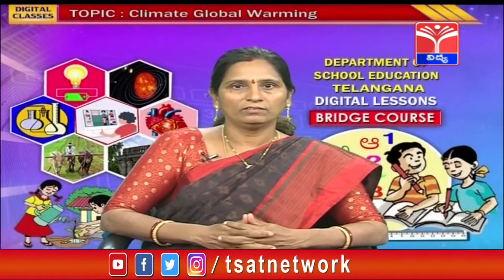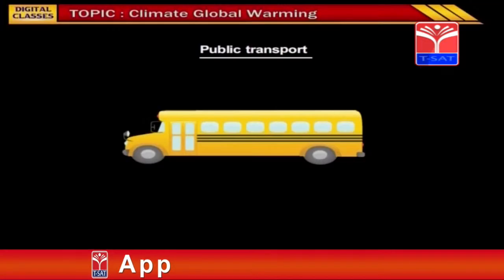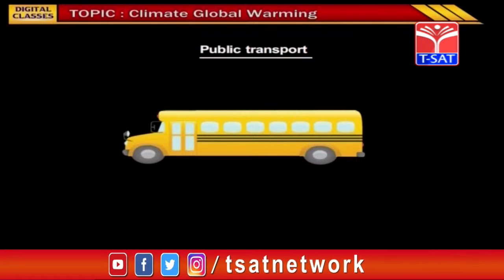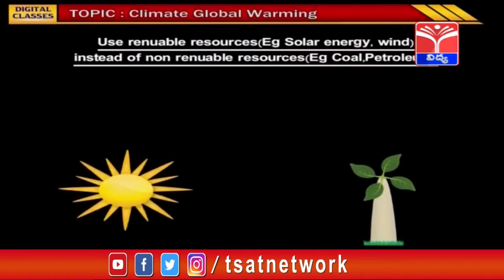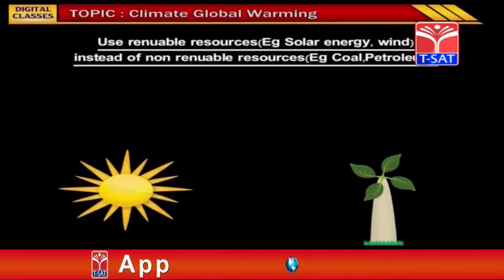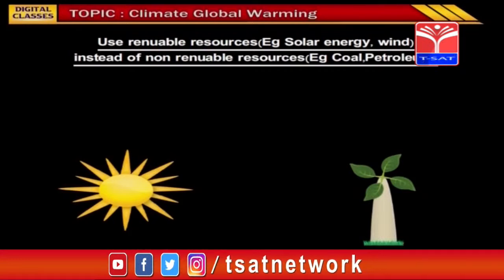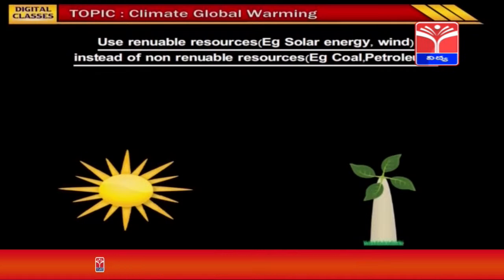Now let us see what measures we can implement to prevent global warming. Children, look at this image. This image shows a public transport vehicle. By using public transport instead of independent vehicles, we can reduce the burning of fossil fuels, thereby reducing global warming. Use of renewable resources, for example solar energy and wind, instead of non-renewable resources, for example coal and petroleum, can also prevent global warming. The images here indicate use of solar energy and windmills.